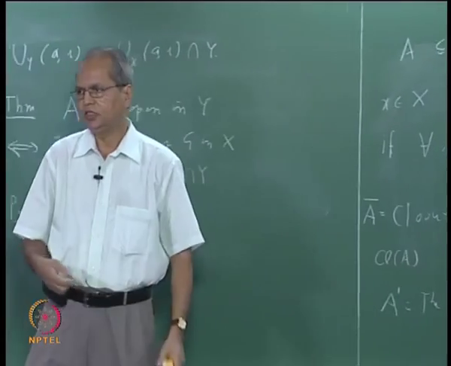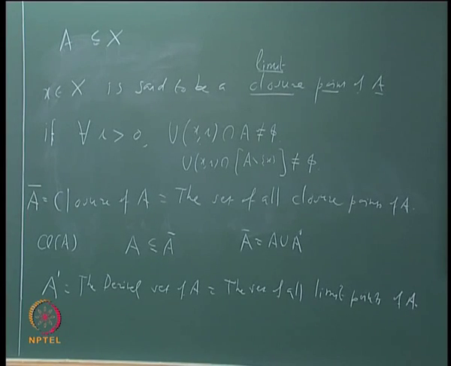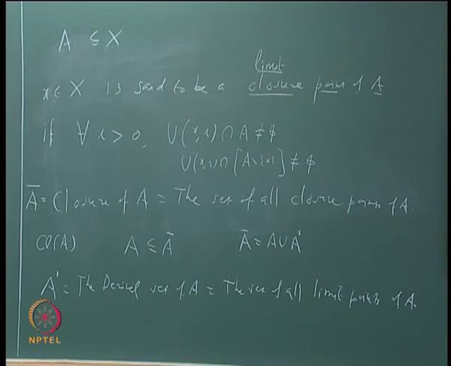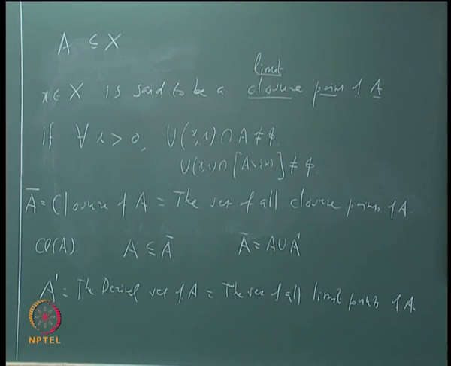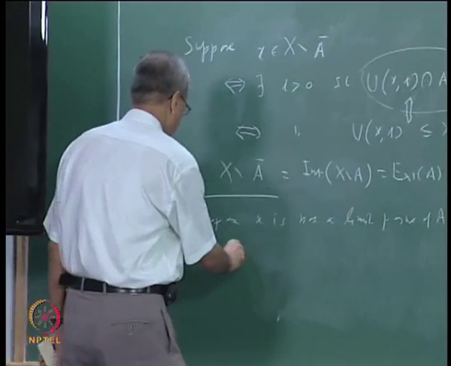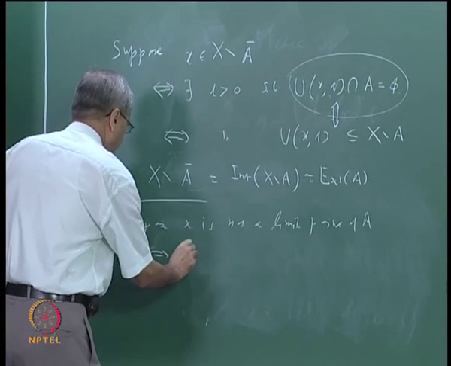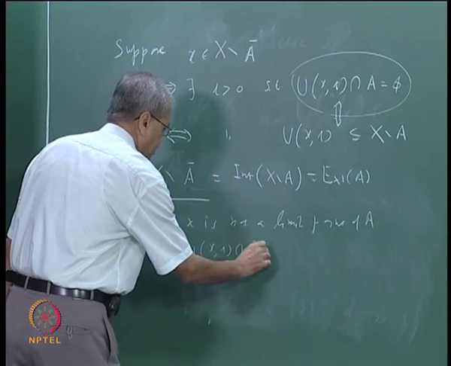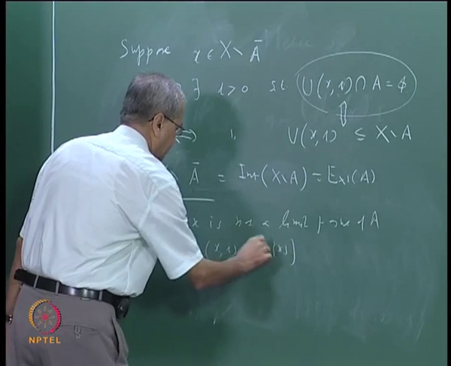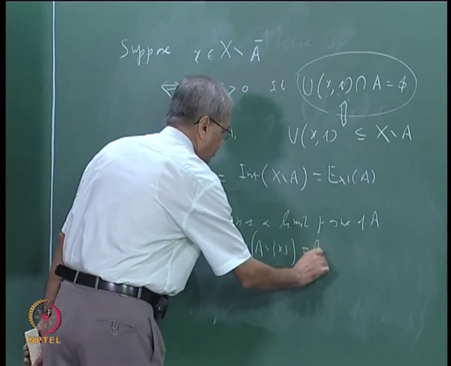That means U X R intersection A contains no point of A other than X itself. So this is the same as saying that U X R intersection A minus singleton X is empty.